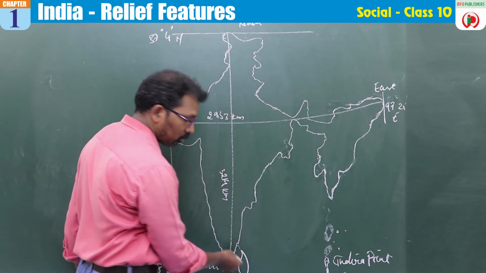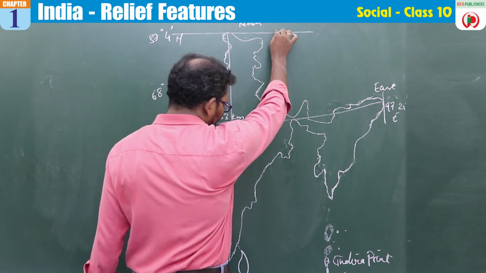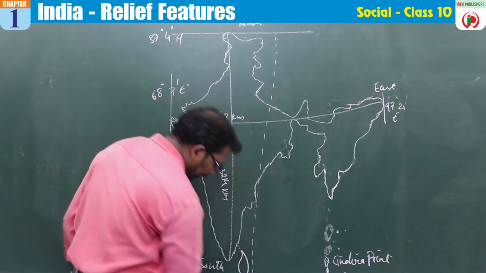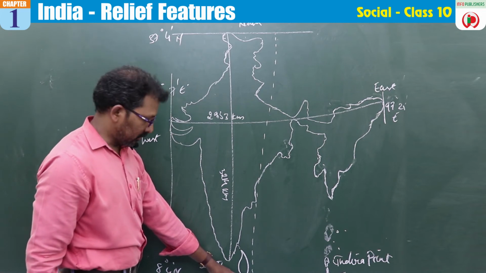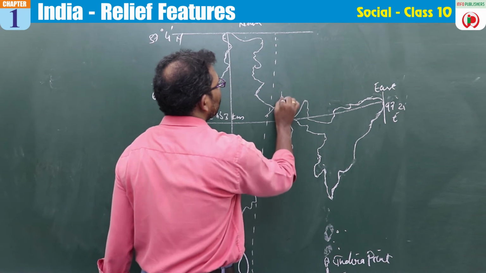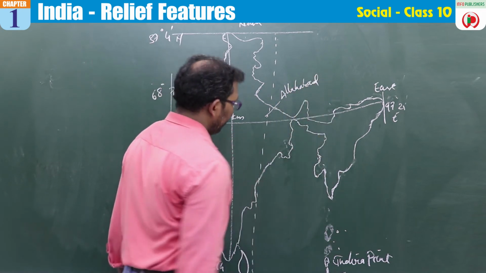You can look here, I'm drawing it, so you will be able to draw it in your textbook also. It is passing just east of Sri Lanka here, and here is Allahabad. It passes through Allahabad in India.